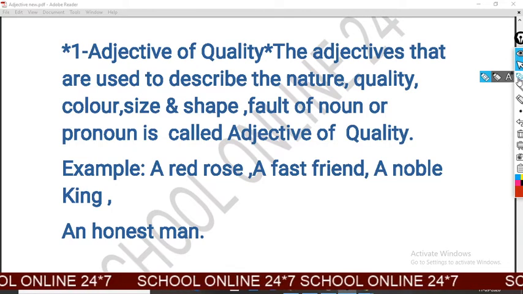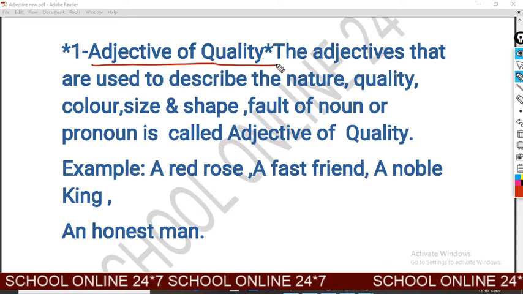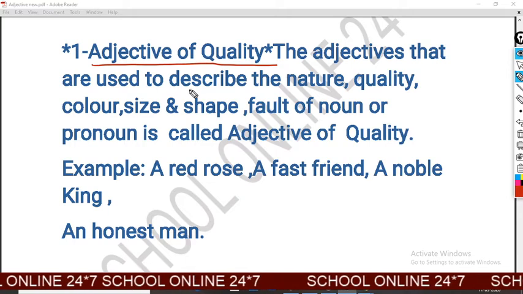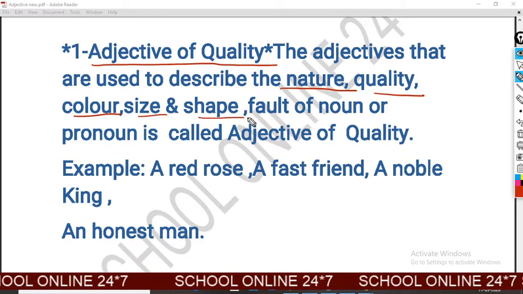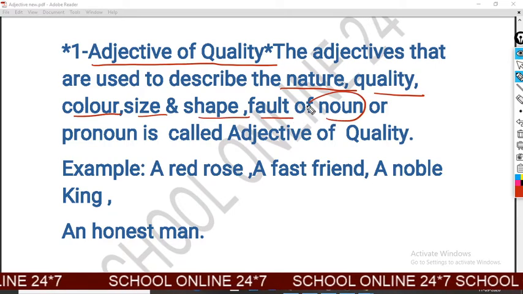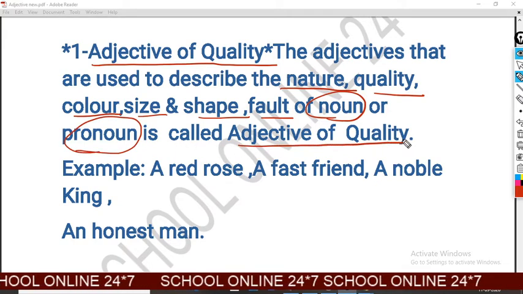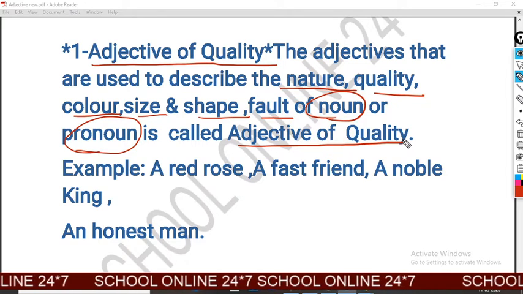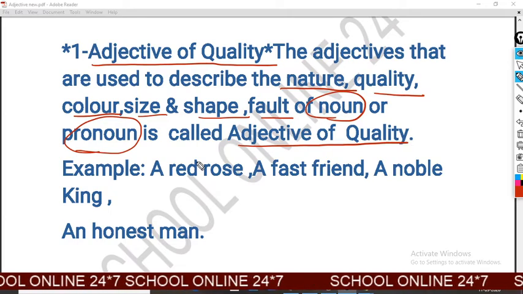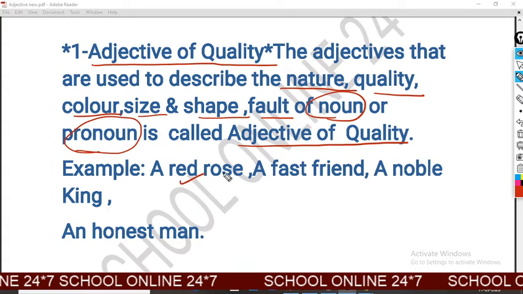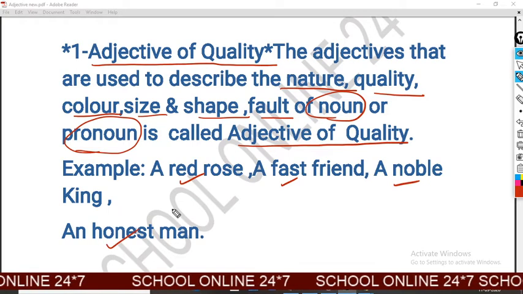First of all, we will discuss the first kind of adjective, adjective of quality. The adjectives that are used to describe the nature, quality, color, size, shape, fault of noun or pronoun is called adjective of quality. In other words, we can say that an adjective of quality describes the quality of a person or things. Look at the example: a red rose, a fast friend, a noble king, an honest man.